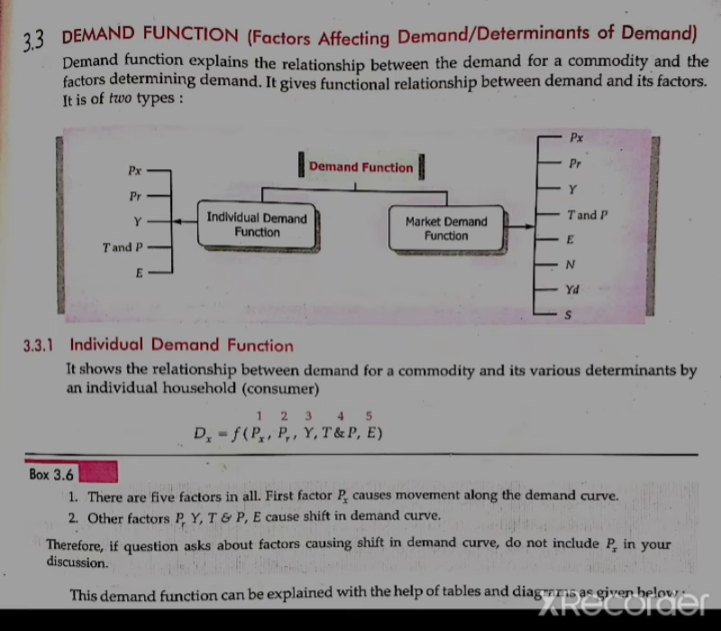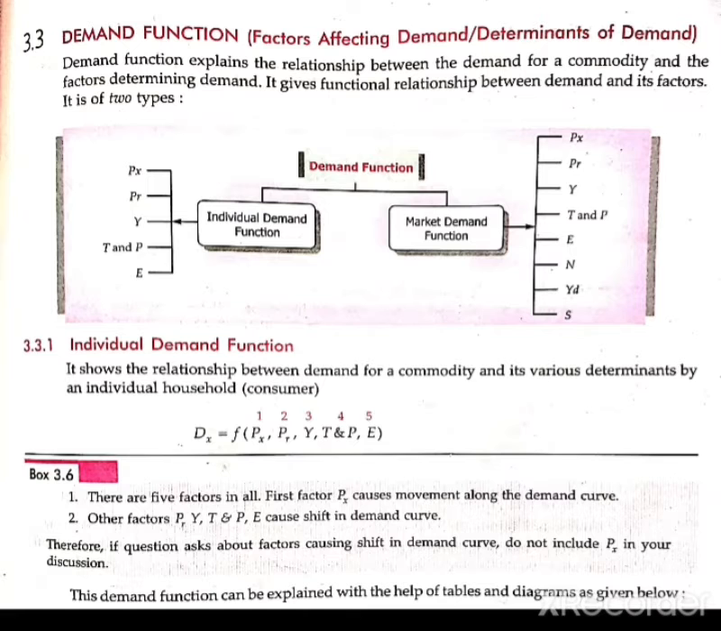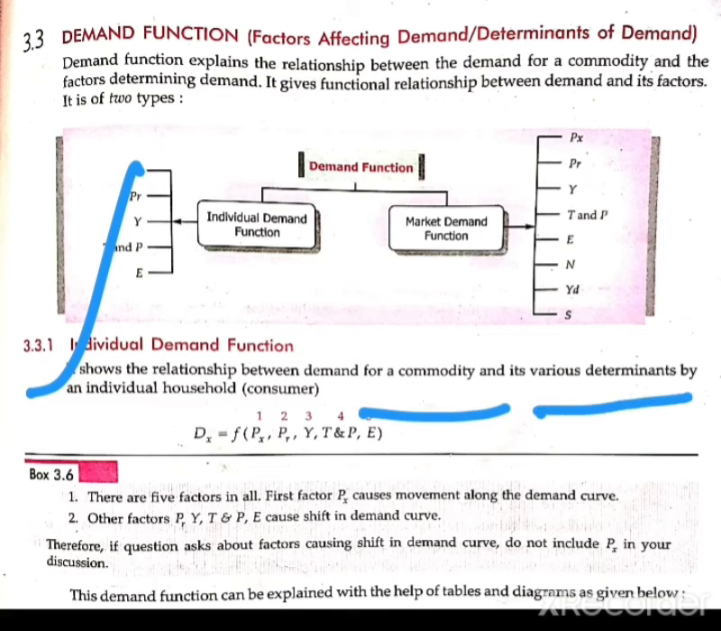First one is the individual demand function. It shows the relation between the demand for a commodity and its various determinants by an individual household. It simply shows the relation between the demand of a commodity and its various determinants for an individual household.